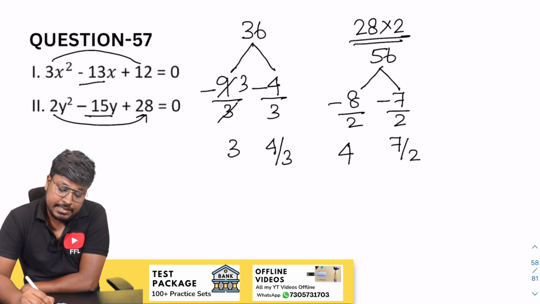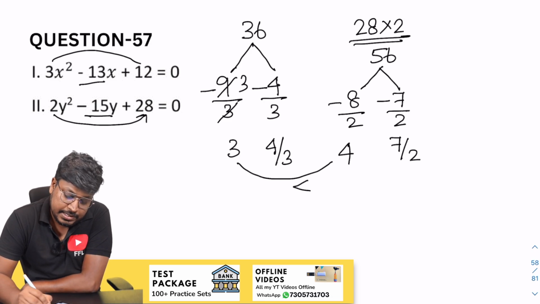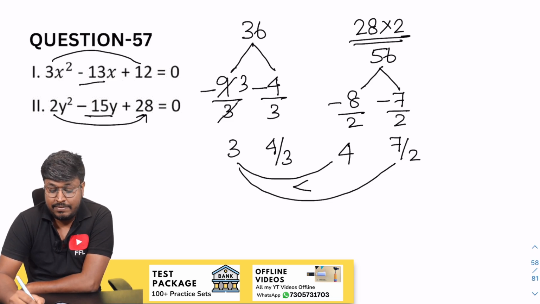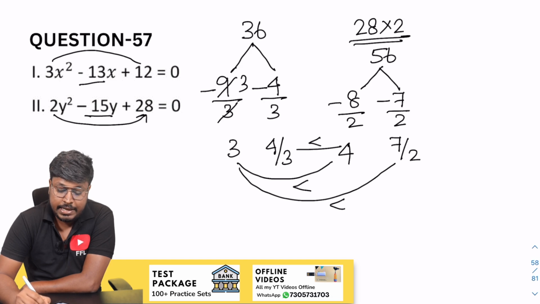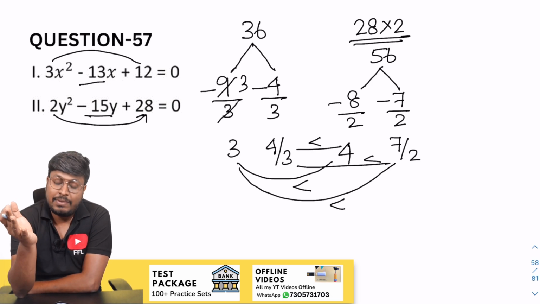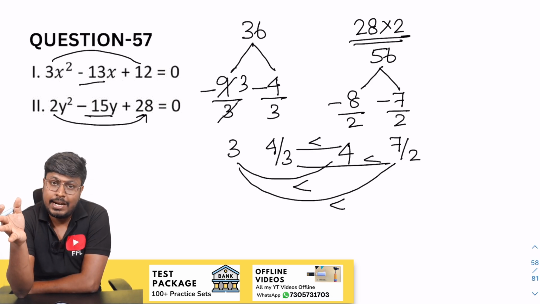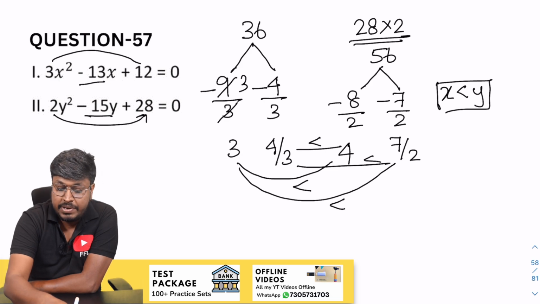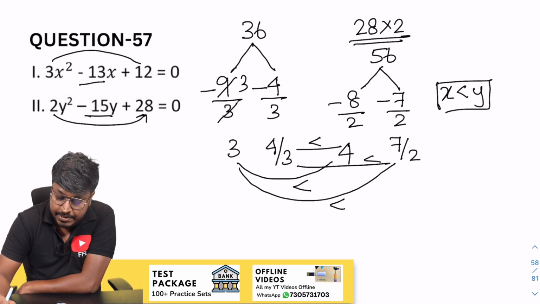So now the comparison part, so 3 and 4 is greater than, so 3 and 7 by 2, so 6, 7 will be 7 is greater than, so 4 by 3, 4 is greater than, 21, 8, again 21 is greater than. So after comparing all the x value with y value, it seems like all the y values are greater than. So we can say that answer for this question is x less than y or y greater than x for question number 57.